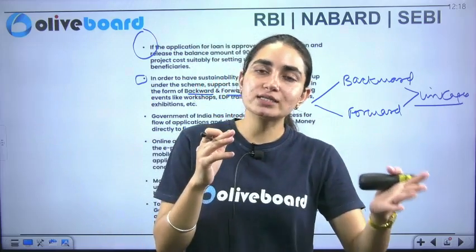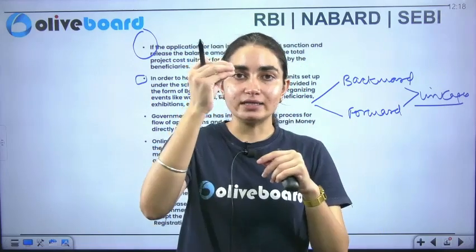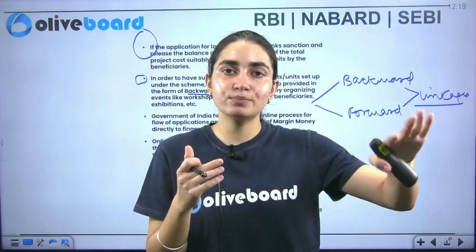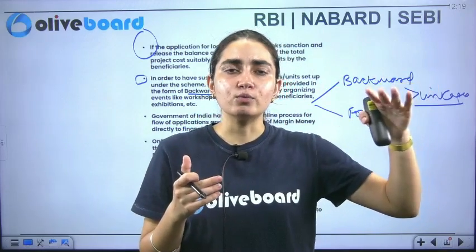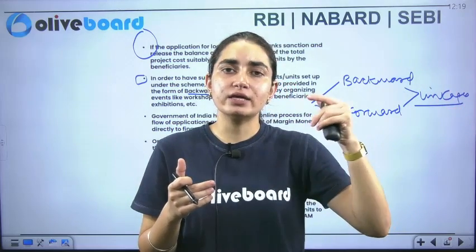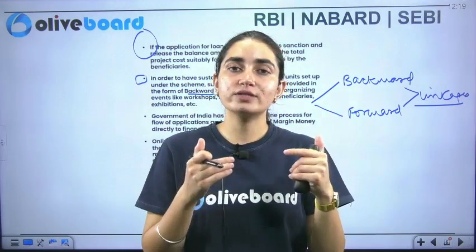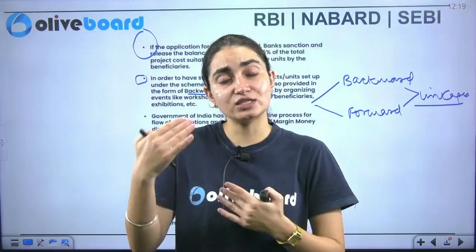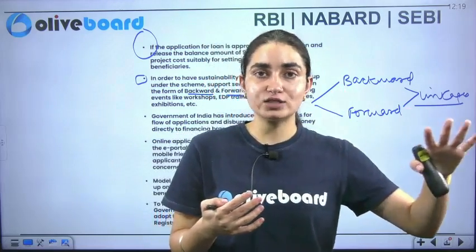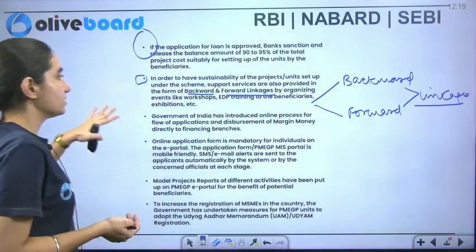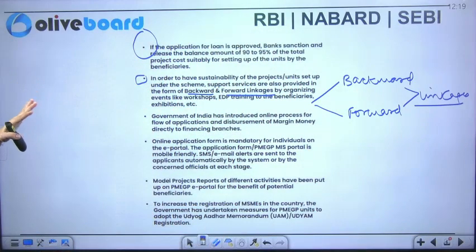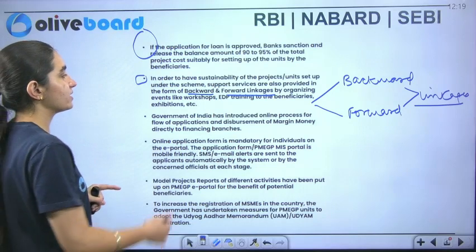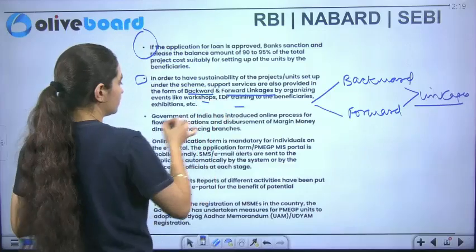Forward linkages are that if the production is getting increased, if more milk production is happening, it is going to further help most of the industries, maybe most of the companies which are associated with it. Along with that, they can go with further products as well. Maybe they will launch ice cream also, since there is an increase in the production. So this is how forward linkage has to be created. So this also says that we are going to provide support services in the form of forward and backward linkages by organizing events like workshops, training, and other activities.